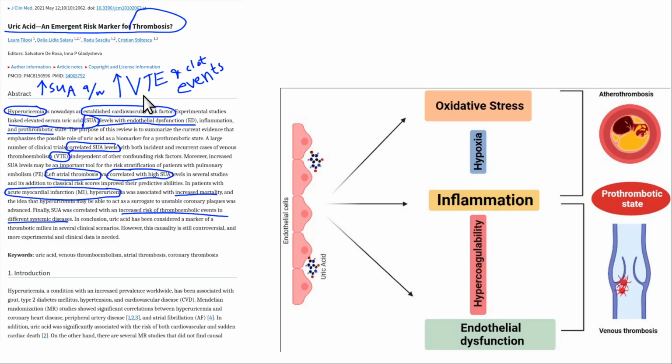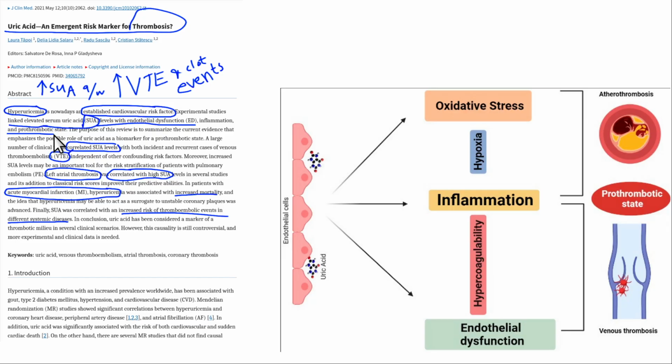So venous DVT means a clot in the leg veins, the deep veins of the leg. Pulmonary embolism means the clot breaks off from the leg vein and then travels to the lung. It's an embolus when the clot travels to a new location and causes a problem. Okay, and this paper showed that higher levels of serum uric acid, they often abbreviate it SUA, is associated with endothelial dysfunction and a pro-thrombotic state, meaning it causes blood clots.